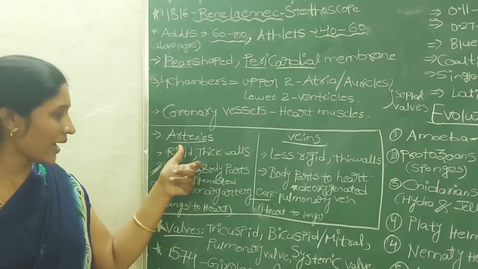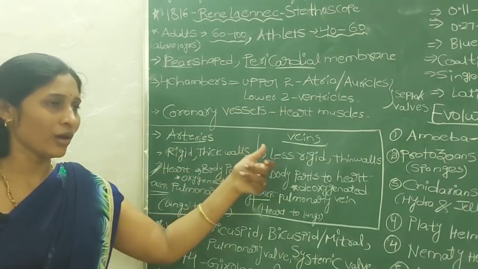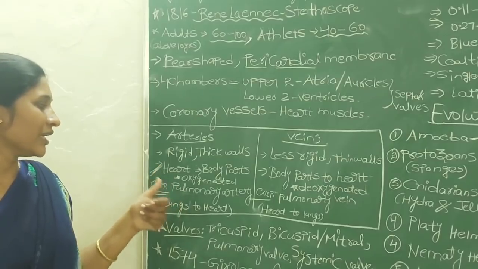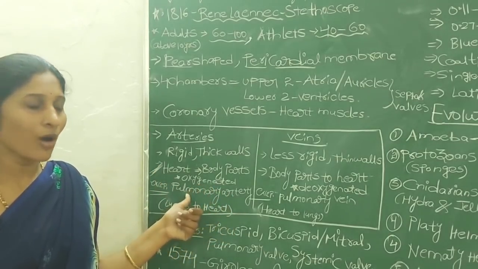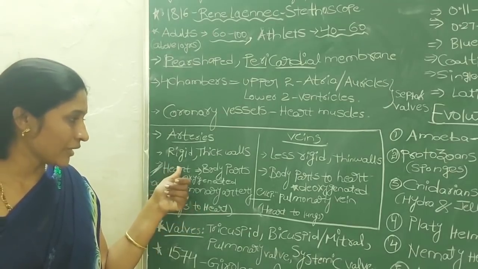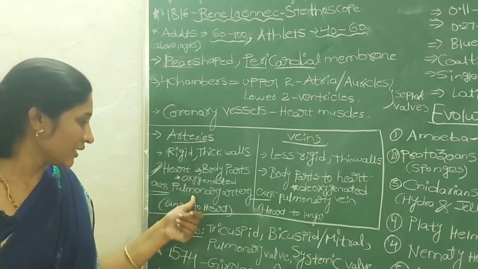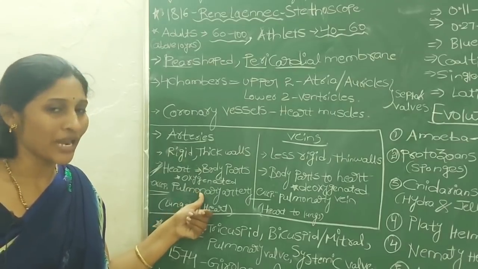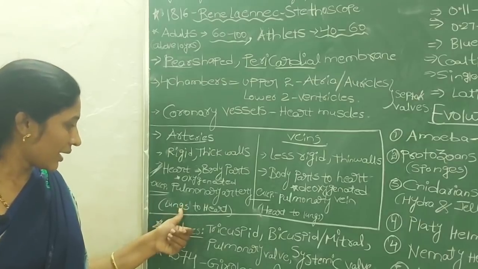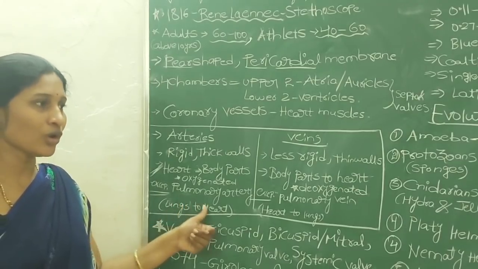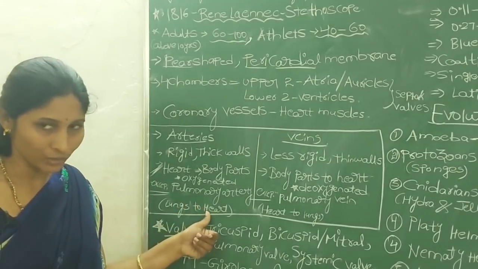All the arteries do the same function and all the veins do the same function. But there is one exception that we call the pulmonary artery. Remaining all arteries carry blood from heart to body parts. But this one is the exceptional case. The pulmonary artery is the only artery which transports blood from lungs to heart, meaning the reverse, actually.